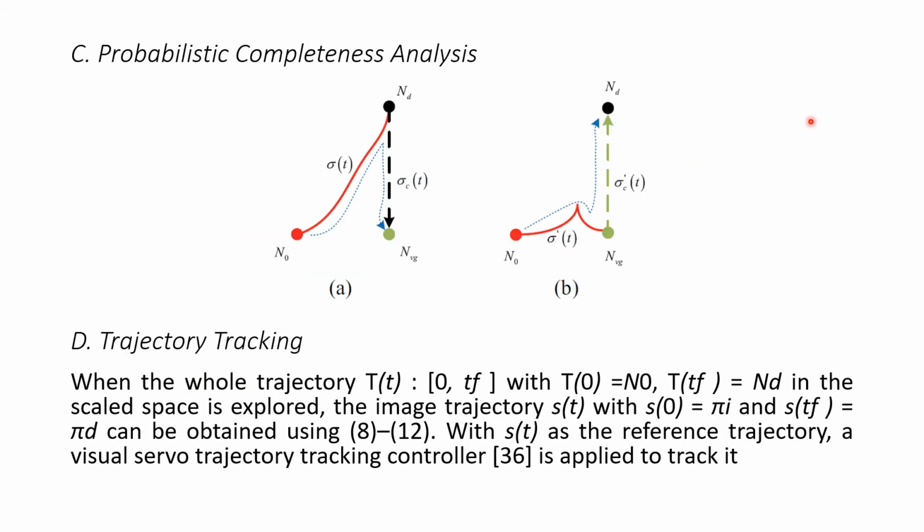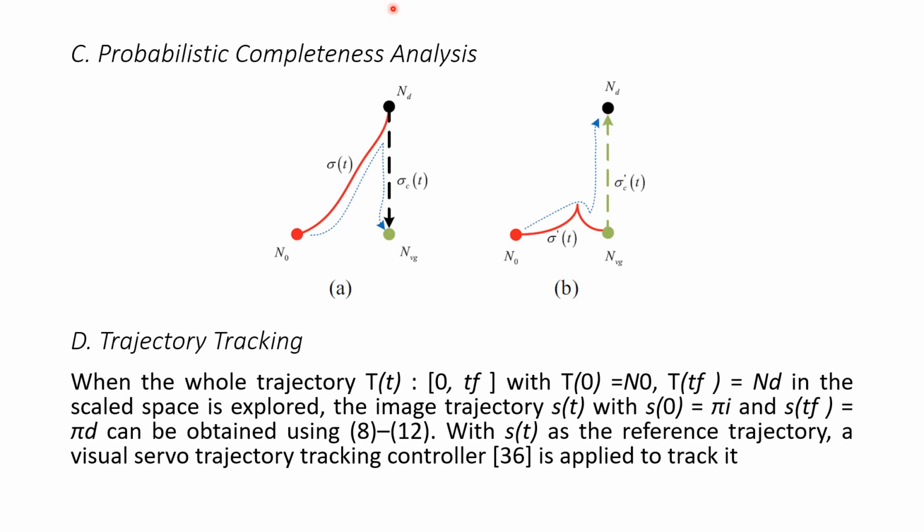Now let's talk about the probabilistic completeness analysis. Lemma 1 stated in the paper states that if there exists a trajectory satisfying the FOV constraint from the initial node N0 to the desired node ND, it is equivalent to existing a trajectory satisfying the FOV constraint from N0 to the virtual goal node NVG, and vice versa. So it is interpreted as: if there exists a trajectory satisfying the FOV constraint from N0 to NVG, the probability of finding a trajectory is 1 as the number of iterations increases to infinity.